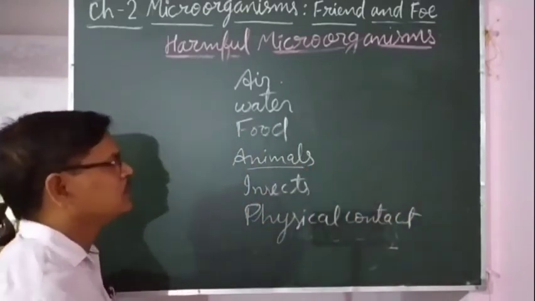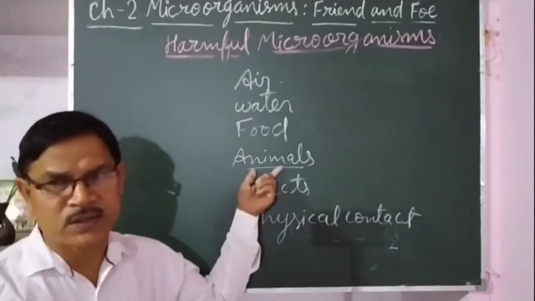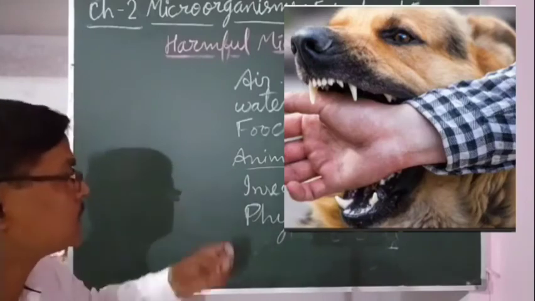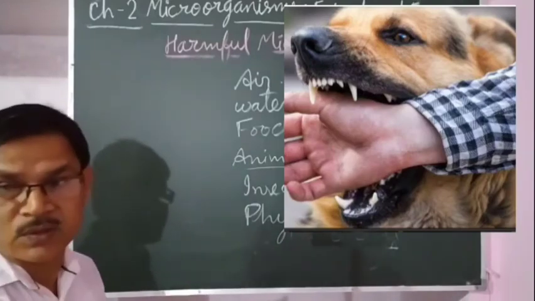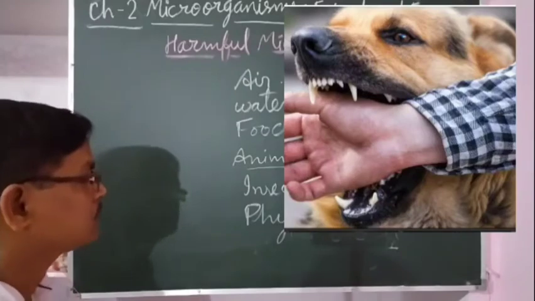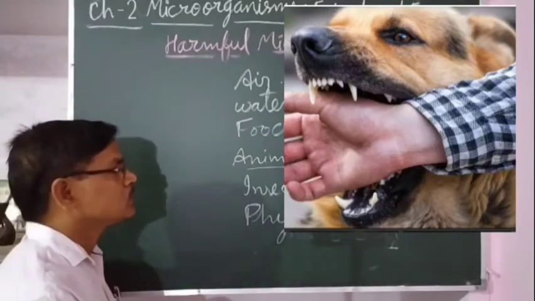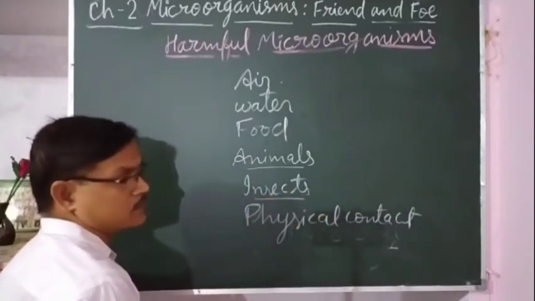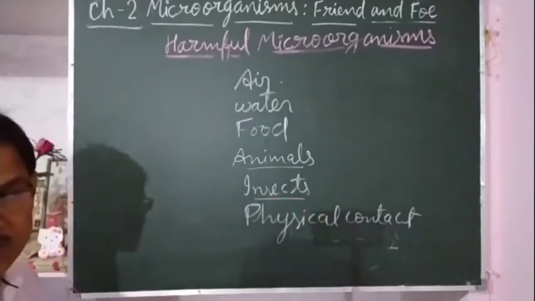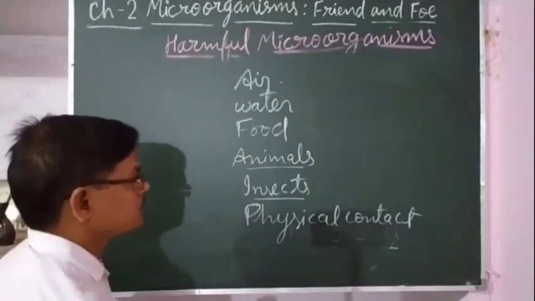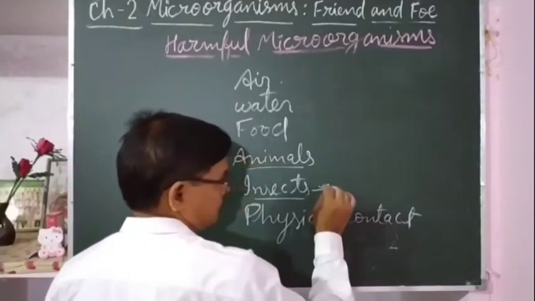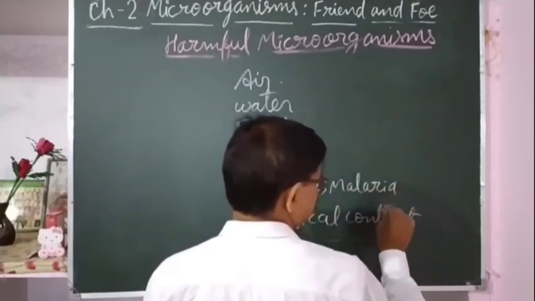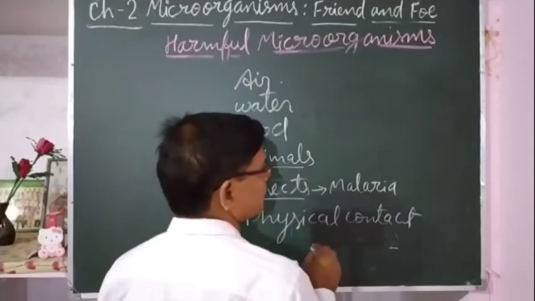So some of the diseases are transferred by animals, such as rabies, which is caused when a dog suffering from rabies bites any person, so that is transferred to that person. Insects transfer disease from one person to another person, such as malaria. Malaria is transferred by the female Anopheles mosquito.